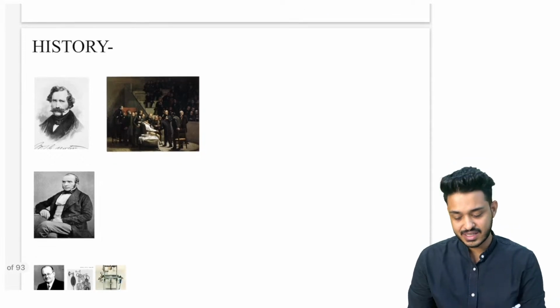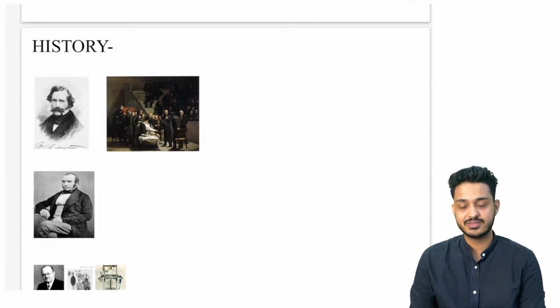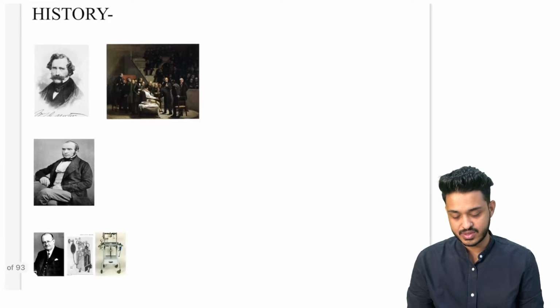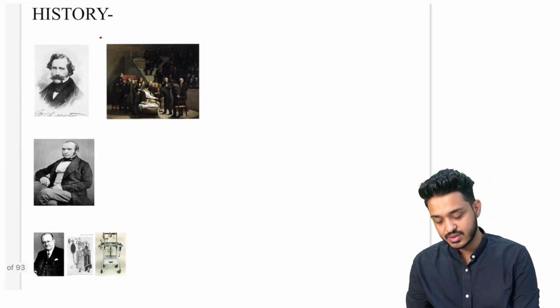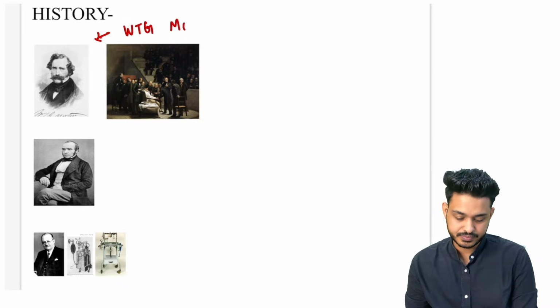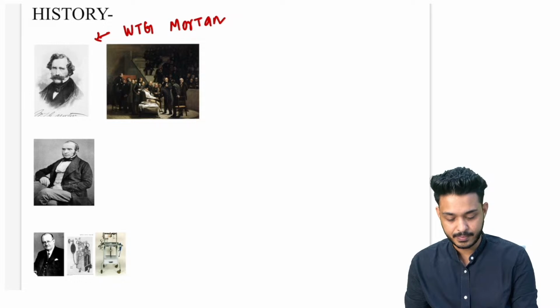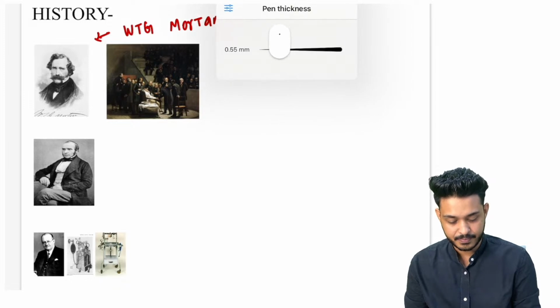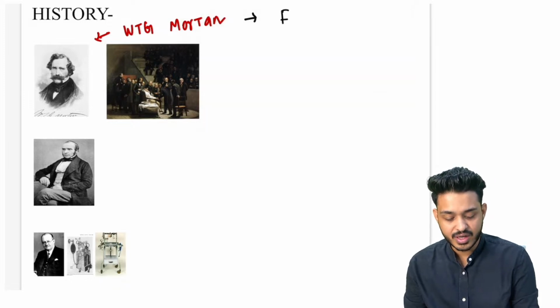So let's begin with the history part. Who is this particular gentleman in front of you? This was the question they have asked you. This is WTG Morton. He is also known as the father of anesthesia. This WTG Morton is known as father of anesthesia.